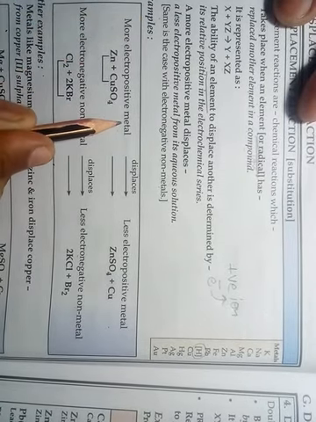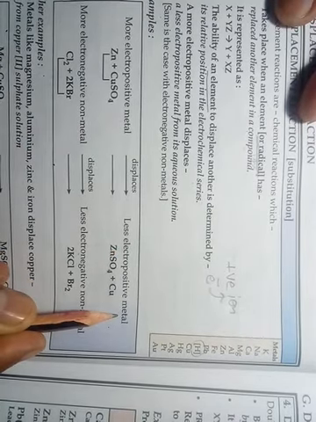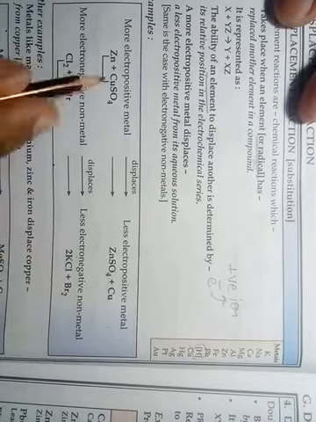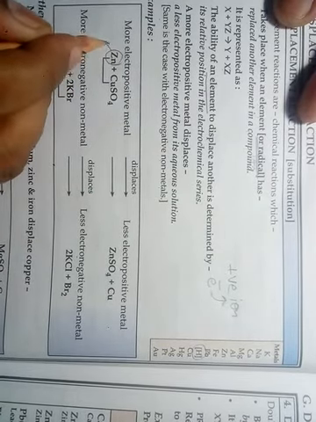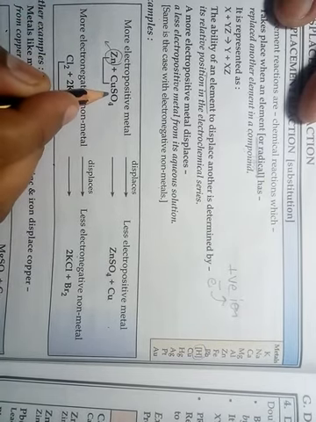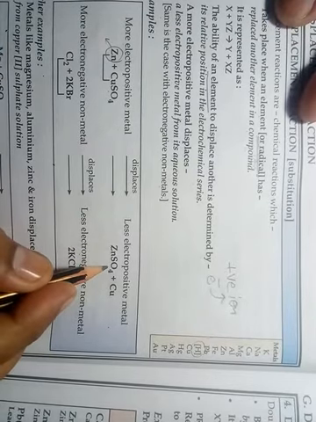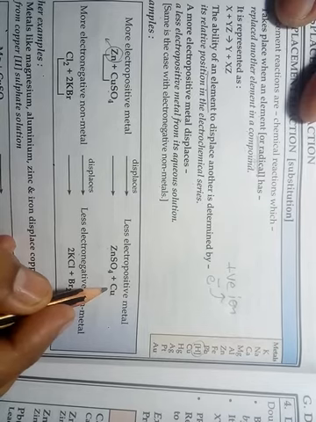A more electropositive metal displaces a less electropositive metal. According to this equation, zinc is an element or metal, copper sulfate is a salt, zinc sulfate is a salt, and copper is an element or metal.